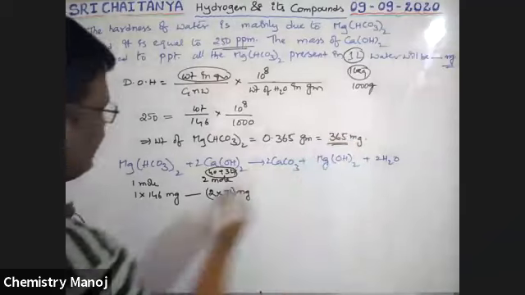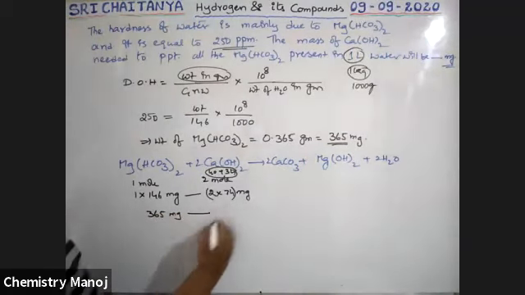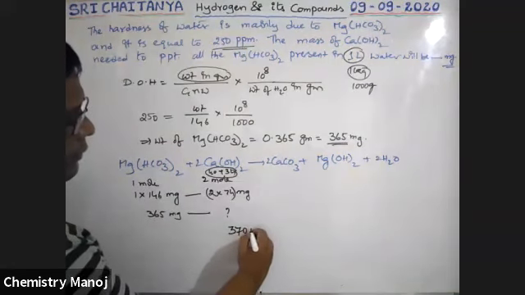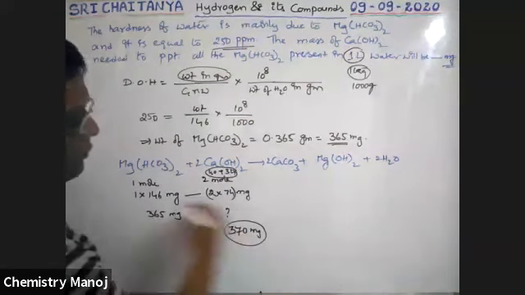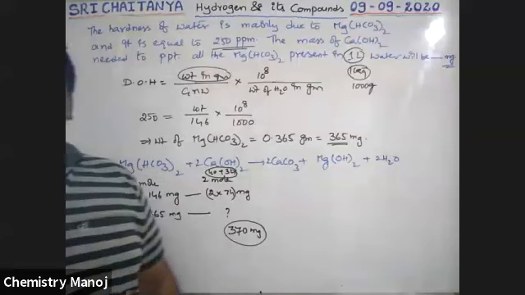Now for this much, 365 milligrams, how many milligrams of calcium hydroxide are required? It is a stoichiometric calculation. Finally, we will get 370 milligrams. That means 370 milligrams of calcium hydroxide is required.